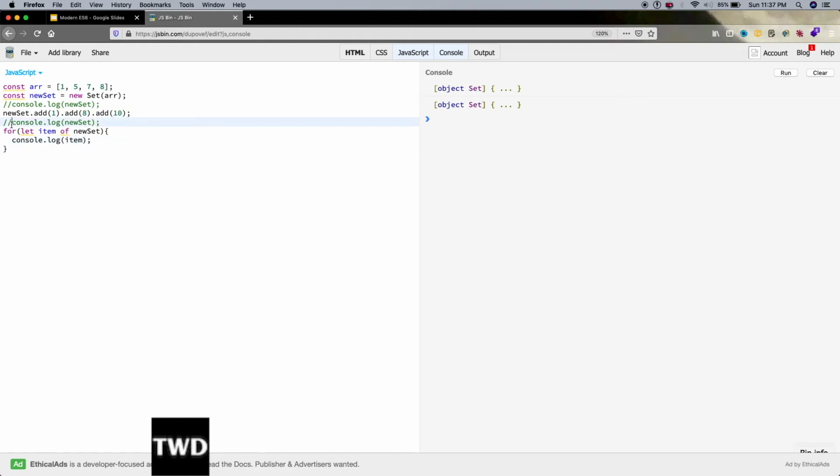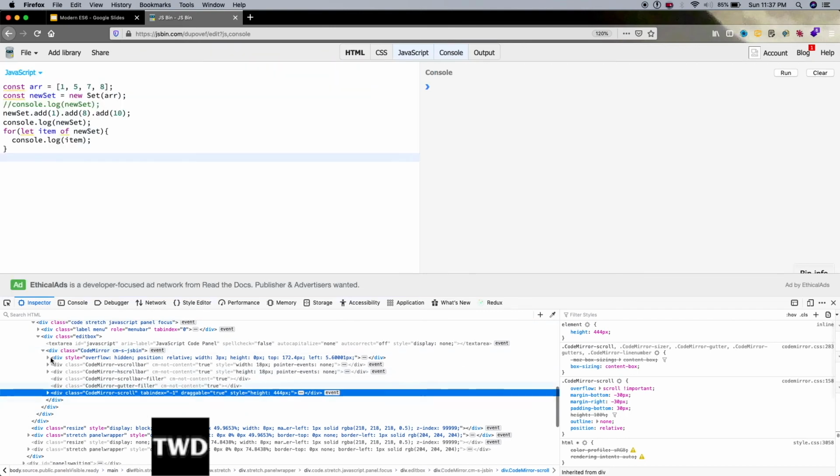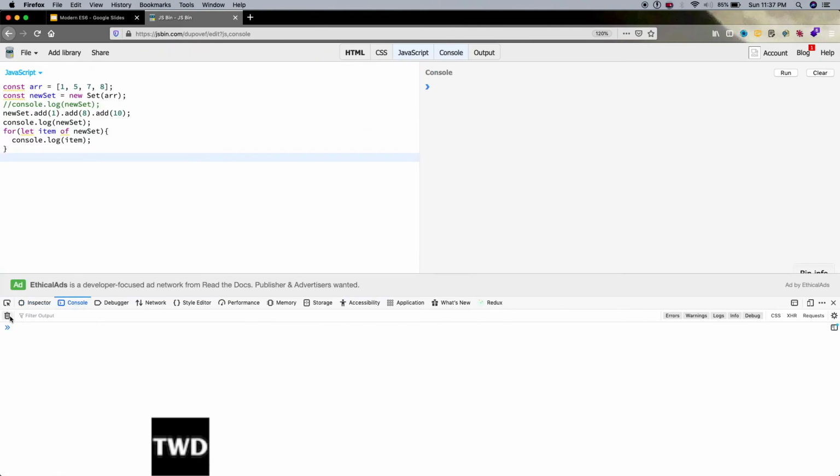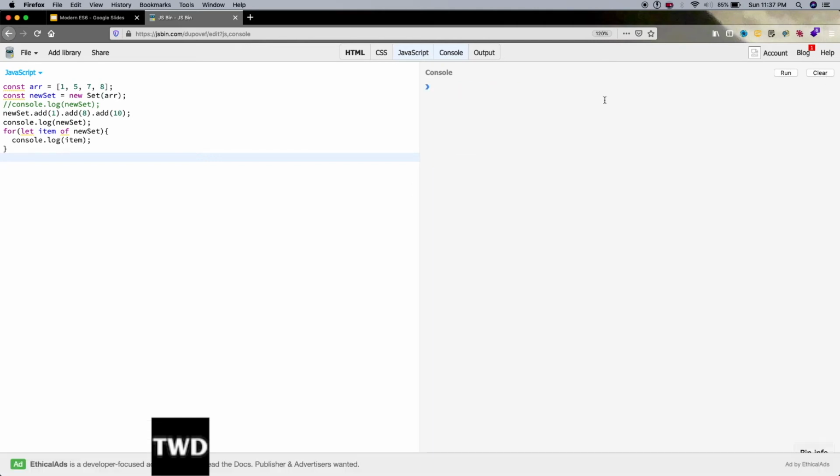Let me remove this console so that we can see what is there. Inspect element, clear it, console, delete it, run it. See, this one is coming from this and this. We are iterating over it, so each item is showing. So we close it now.